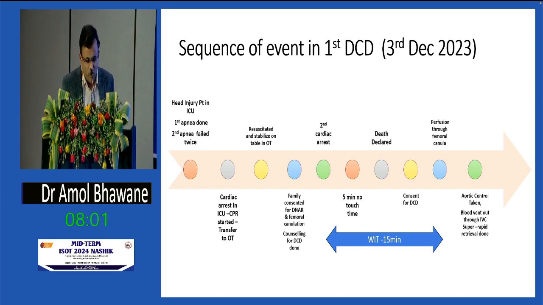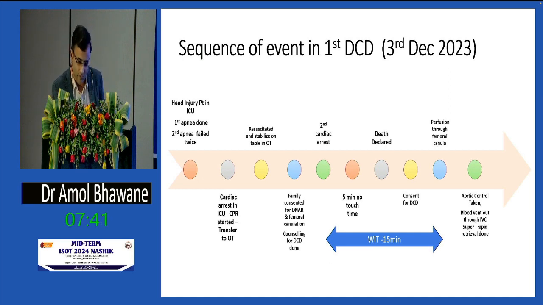We also did counseling for DCD, and they agreed to it. We took consent for femoral cannulation. Unfortunately, she had a second cardiac arrest. After that, we waited for 5 minutes of no-touch time and declared death. We took written consent for DCD. We started the perfusion immediately with the femoral cannulation only.